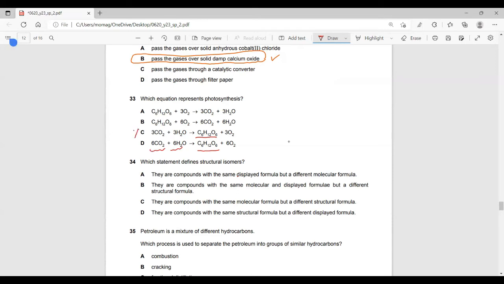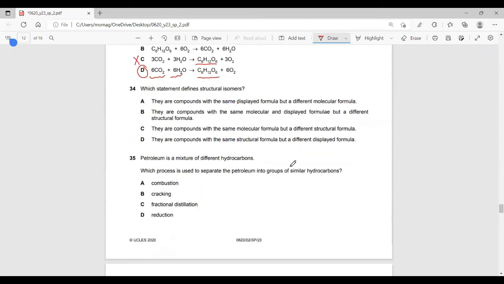So this is wrong. Why? Because here we have 6 carbons, but here we have only 3 carbons. So option D is correct. Isomers, structural isomers. Again, a question of recall type.